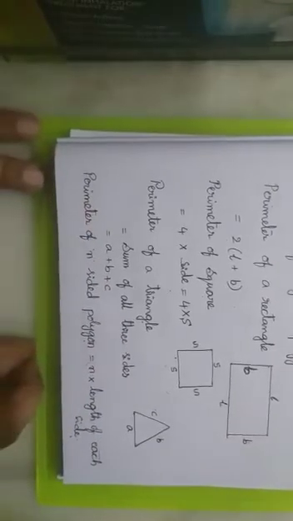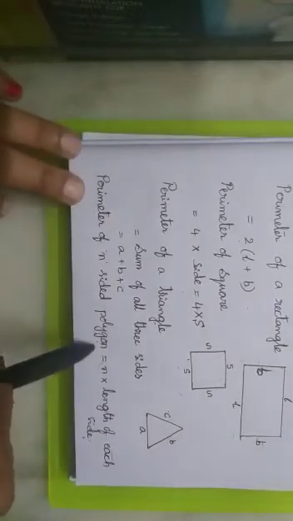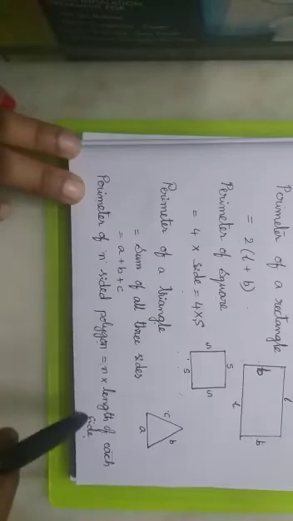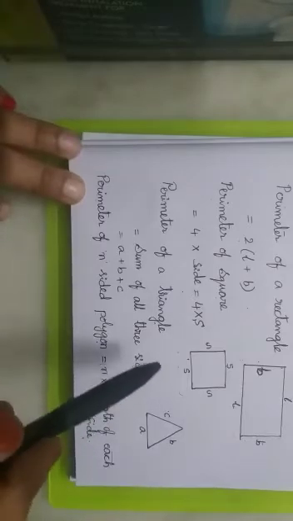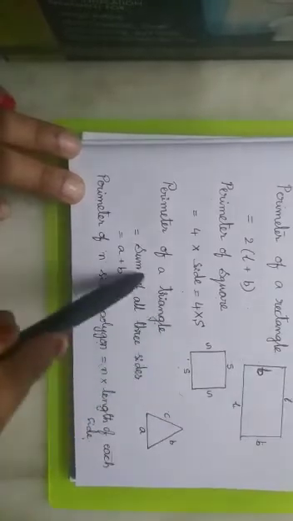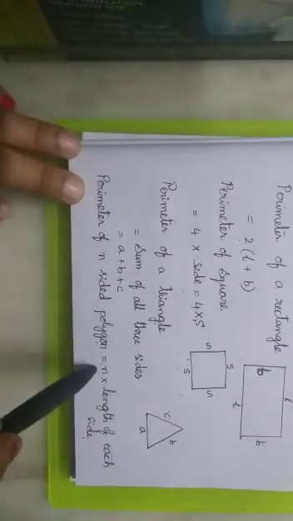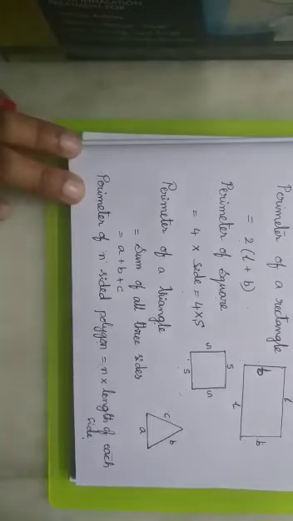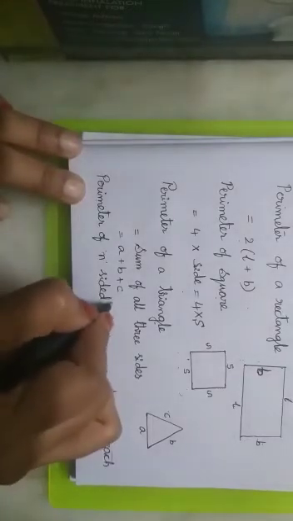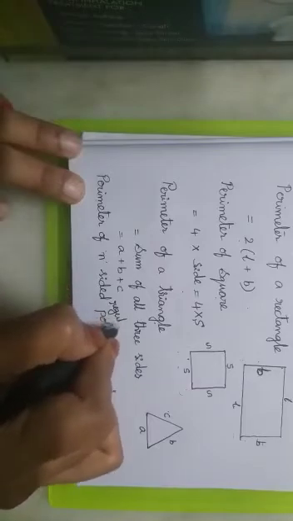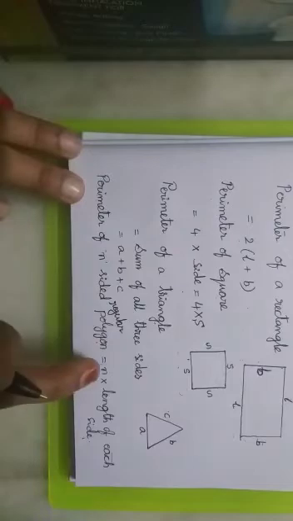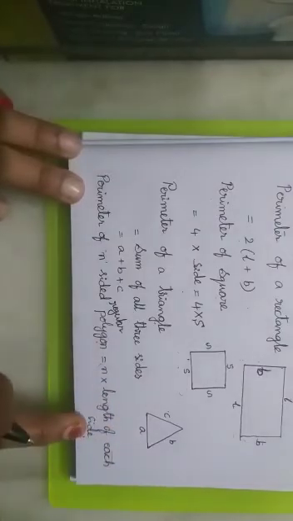Now perimeter of an n-sided polygon. If your polygon has n sides, then what is the perimeter of the n-sided polygon? N into length of each side. Means each side of your polygon you have to add, so you have to multiply n into length of each side. If it is a regular polygon, children, an n-sided regular polygon, regular polygon means all the sides will be equal. Then only you can write n into length of each side.